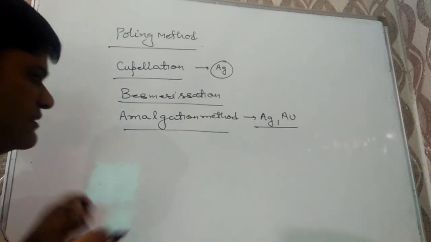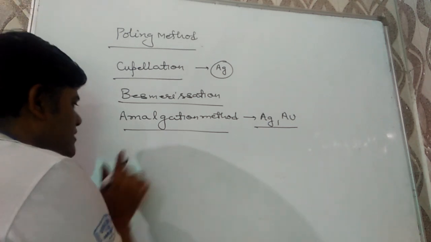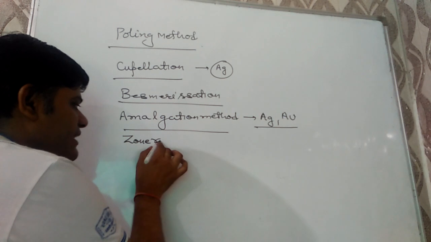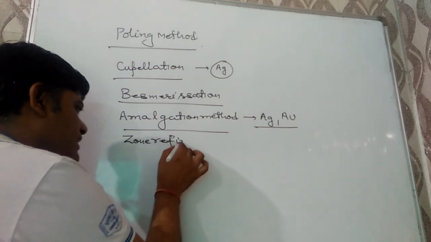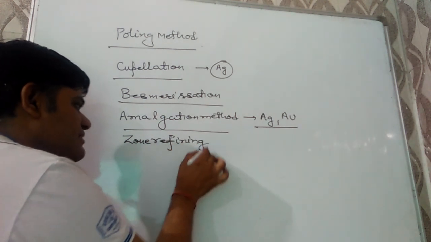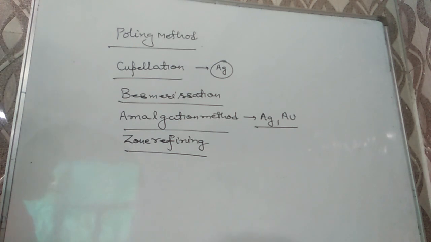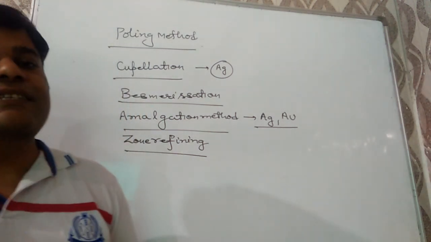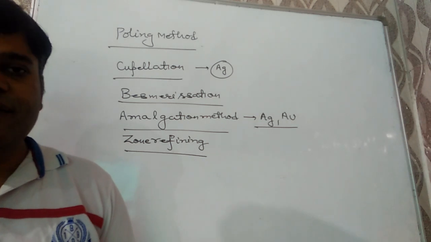Next one is zone refining. Very important technique, generally asked in your exams. Question may be there, what is the basic principle of zone refining?